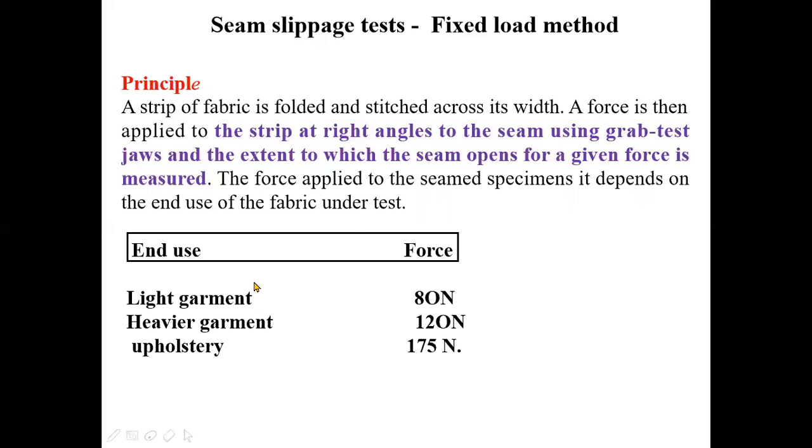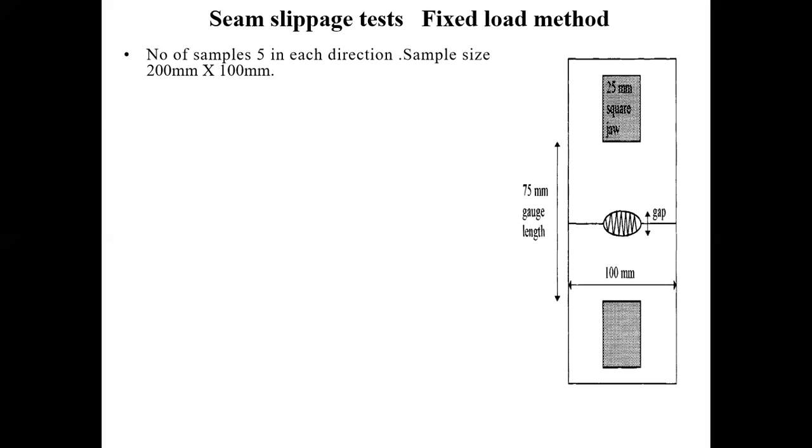In the case of the light garment, it is 80 Newton, and in the case of heavier garments like jackets or suitings, maybe 120 Newtons, and for still heavier fabrics like upholstery, it is around 175 Newton. Now, let us see the complete description of the process. Here also, we have to take the average of 5 samples, one in warp direction, another one in the weft direction.